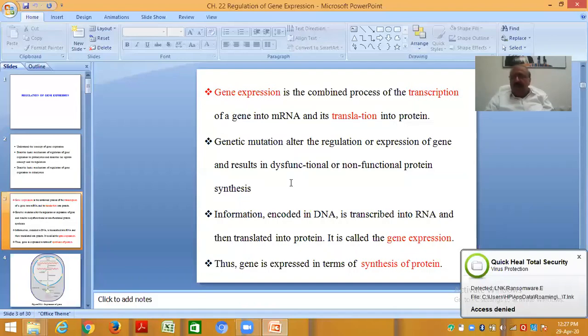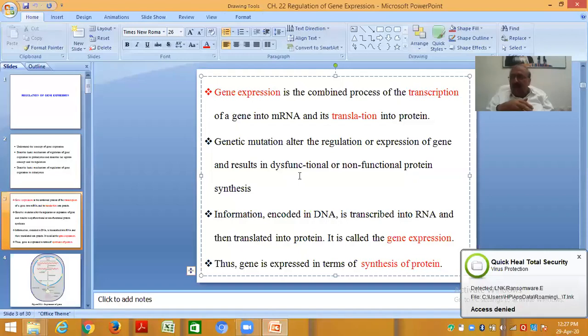Mutation, as you all know, is when there is an incorporation or deletion of some base, some purine or pyrimidine, in the DNA, and if it is not corrected, it causes a mutation, and you may have a defective protein or a nonsense protein.